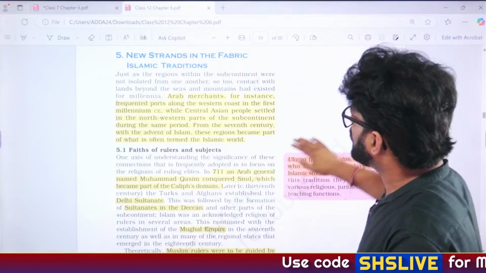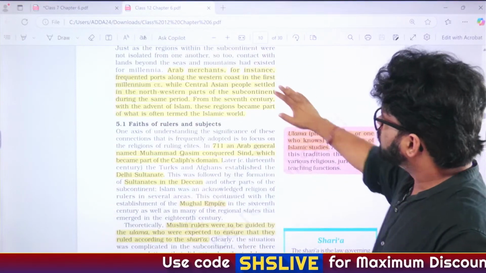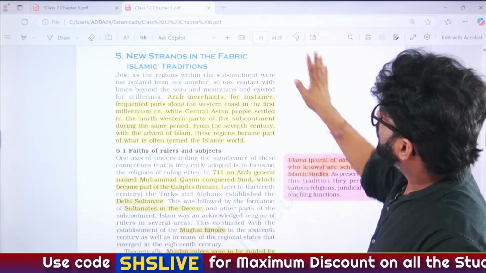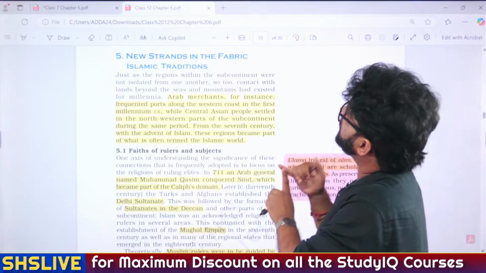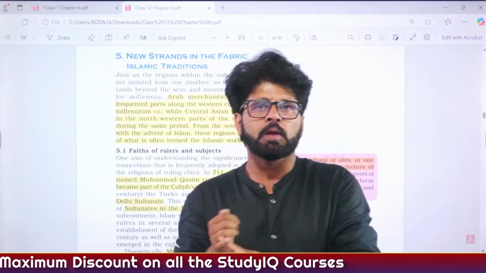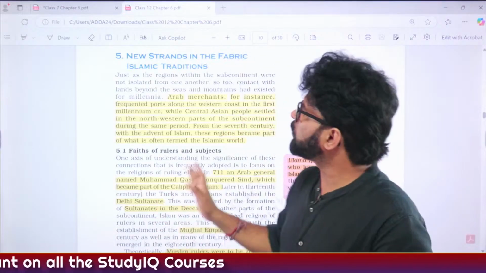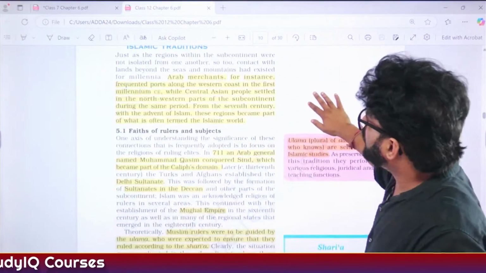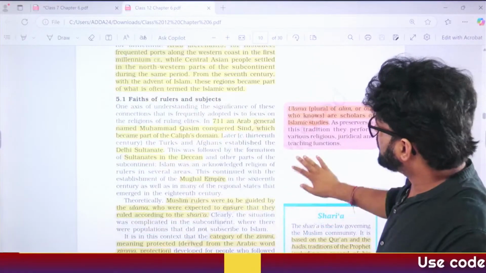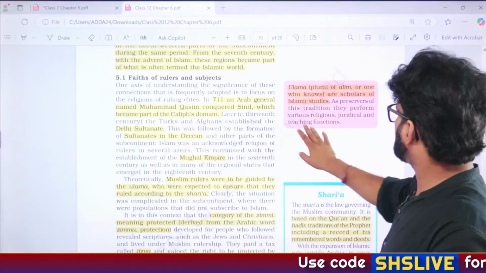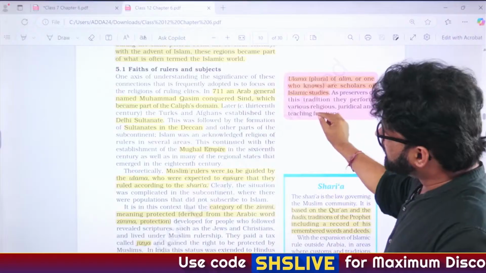So here what you can do is just focus on the important words. So first of all, what are the pages which are important in class 12, chapter 6, catering to Sufism? Page number 10 to 21 and 27. Fine. So here we are talking about Islam, Arab invasion of Sindh, etc. We have discussed this earlier also. We are not discussing it again. Pay attention to the keywords.